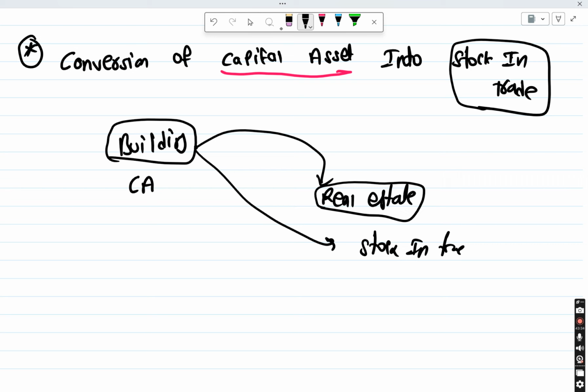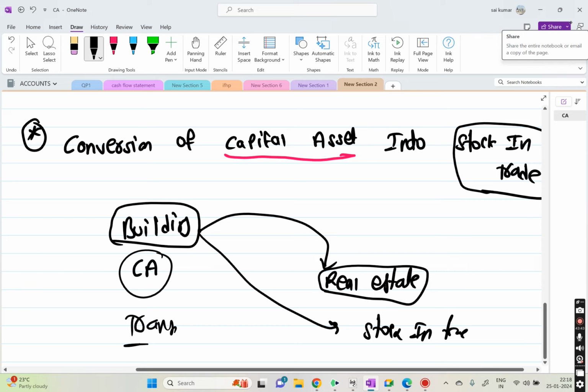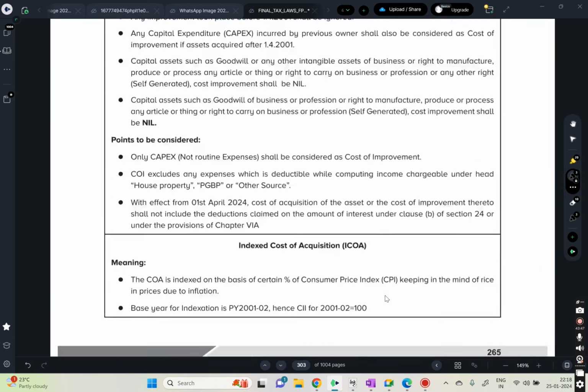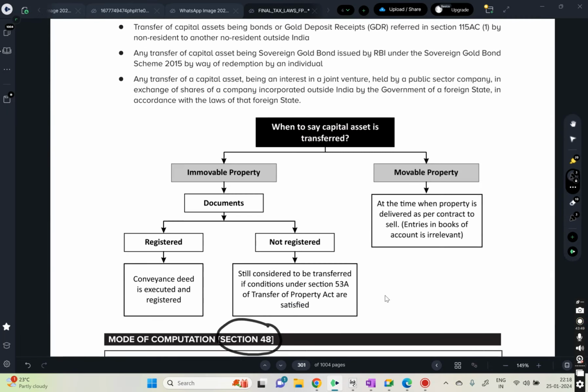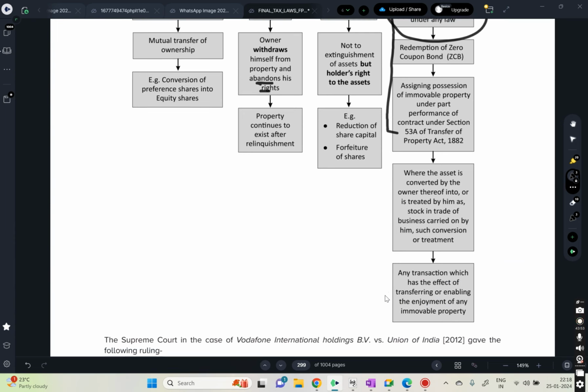Okay, now first we need to check. Condition 1, it is a capital asset. Condition 2, transfer. Now come to the definition of transfer. Is it a transfer or not? Conversion of capital asset into stock in trade, is it a transfer or not?